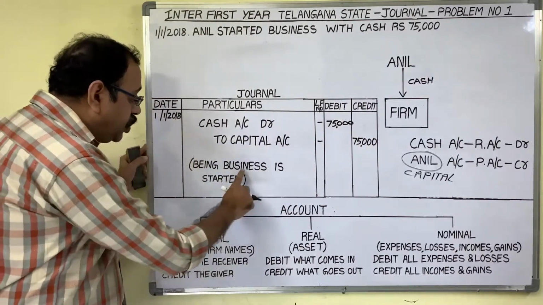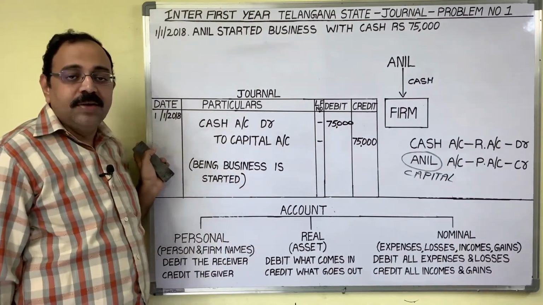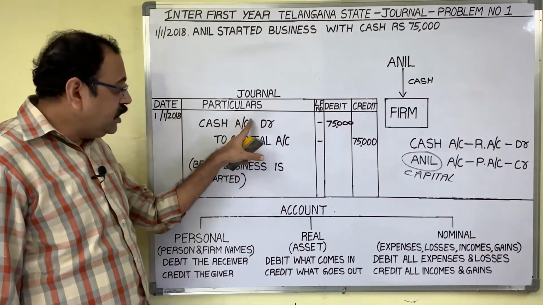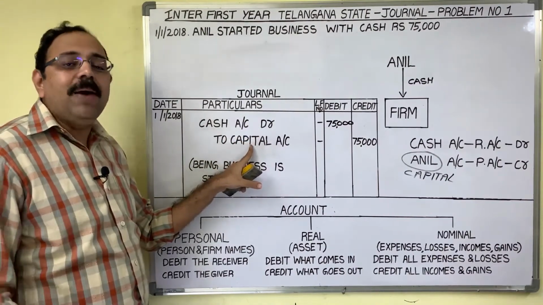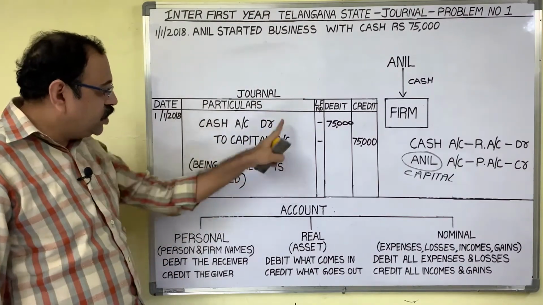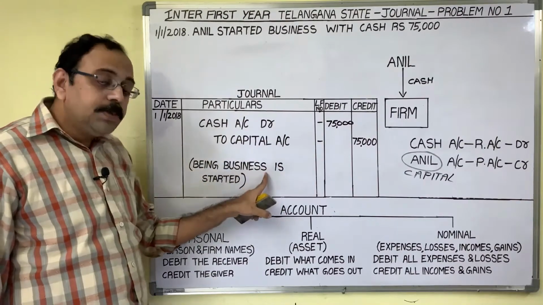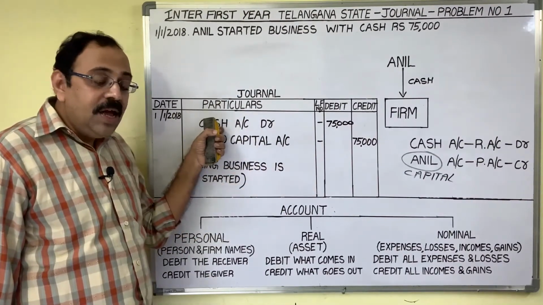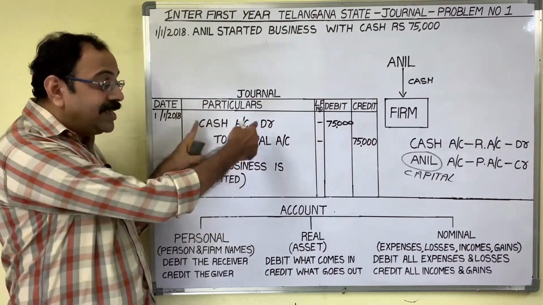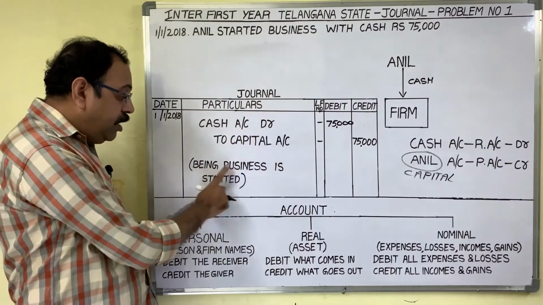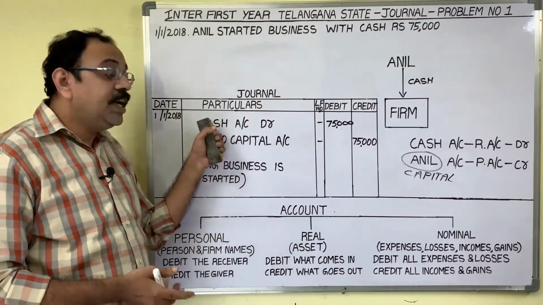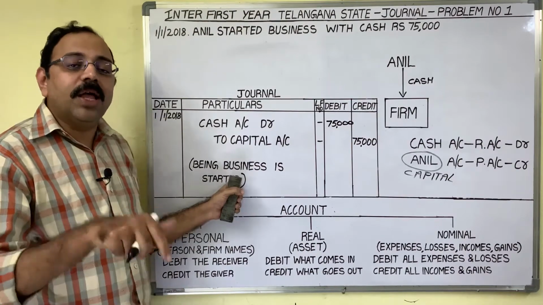And in brackets, you have to write the narration, because you and me are commerce students, so by seeing this entry, we will understand what happened. But your owner is not from a commerce background. He cannot understand these two words, no? If you give one explanation of this transaction, by reading this explanation, non-commerce people will understand what exactly happened. What happened? Being business is started. Here being means because. We are writing this entry because the business is started by the owner.